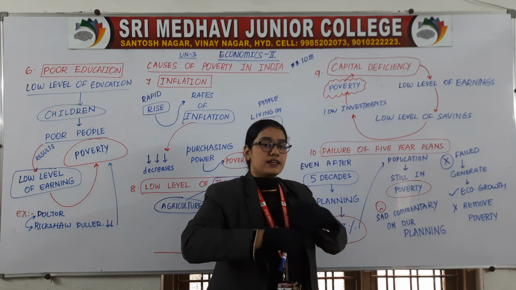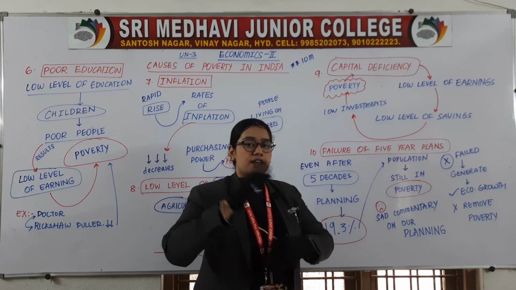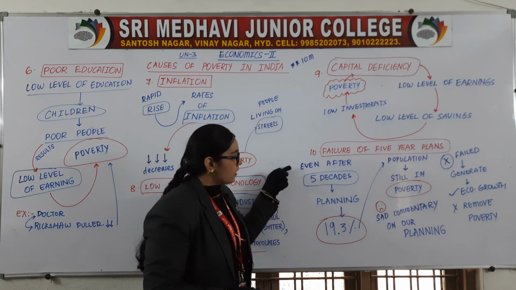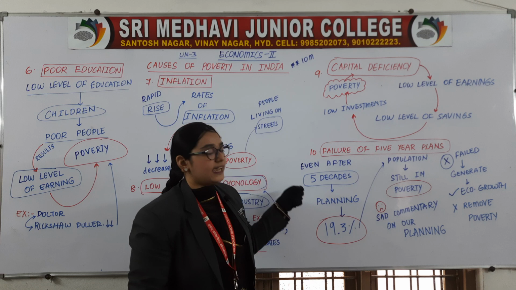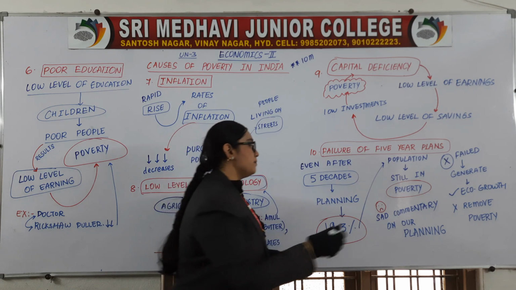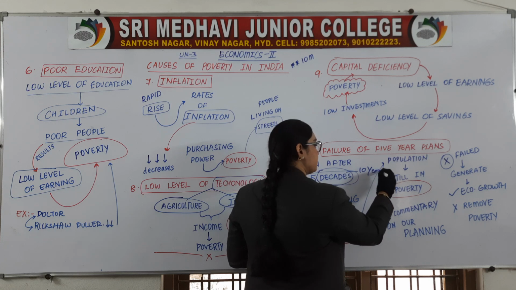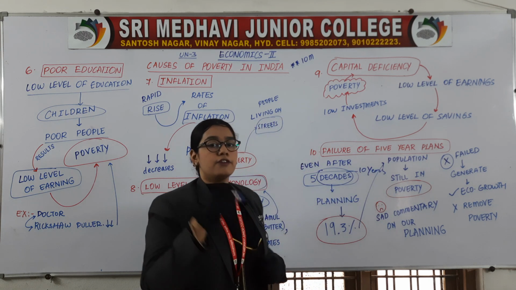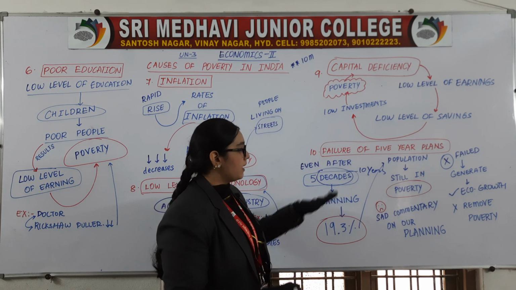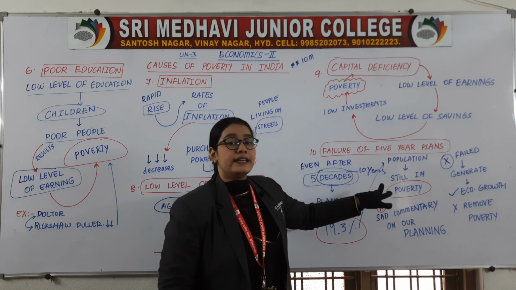Every decade we will be making 5-year plans. So even after 5 decades of planning, a decade means a period of 10 years, a century means a period of 100 years. We are talking about a decade meaning 10 years.